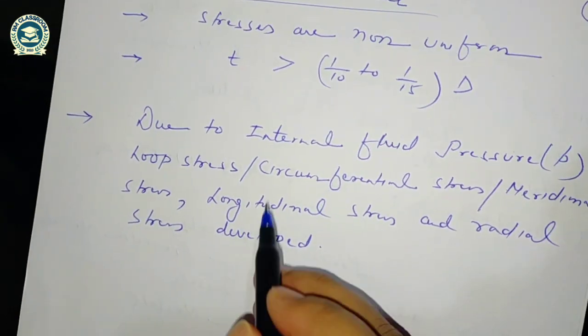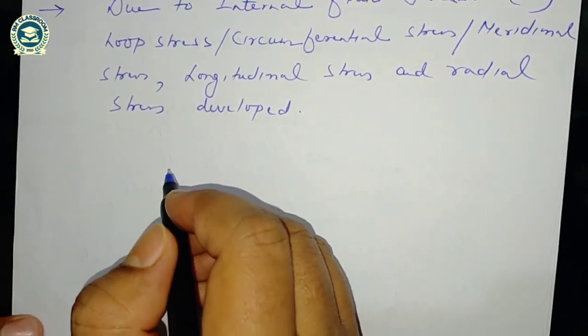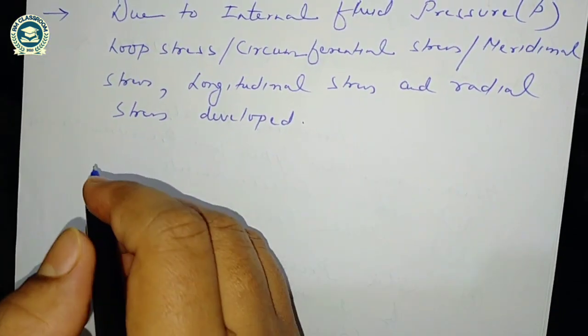So the question arises, what is hoop stress, what is longitudinal stress, and what is radial stress? So I will discuss one by one.